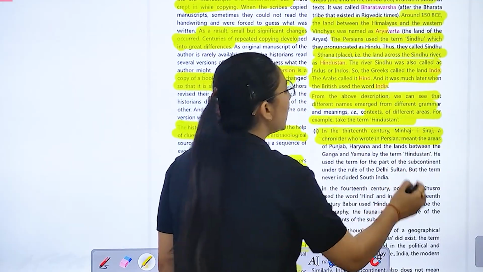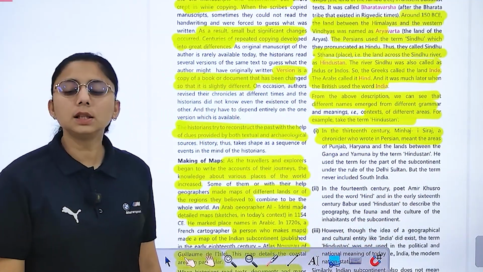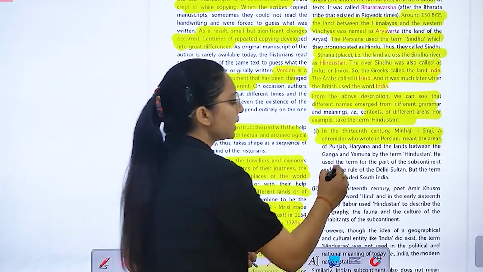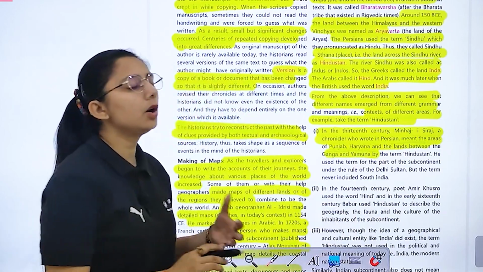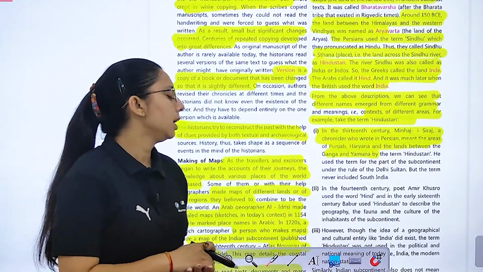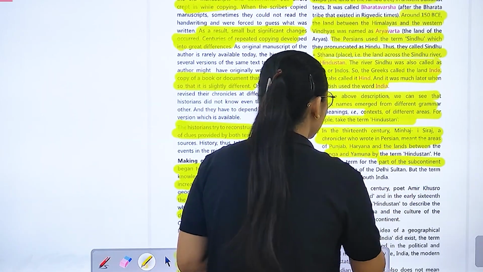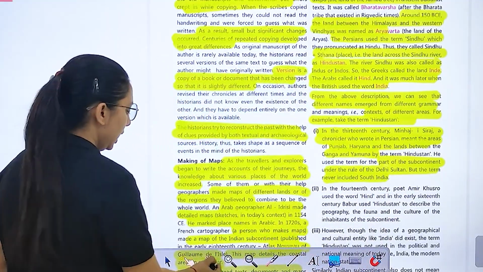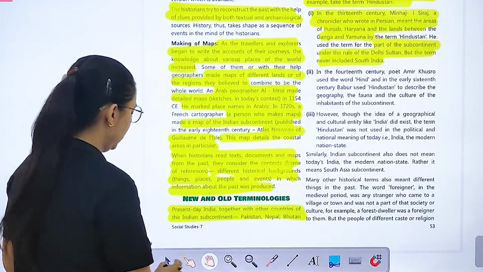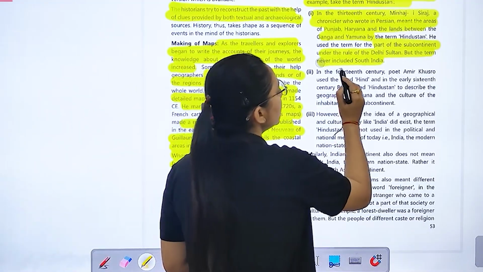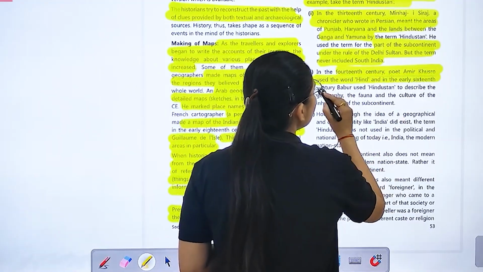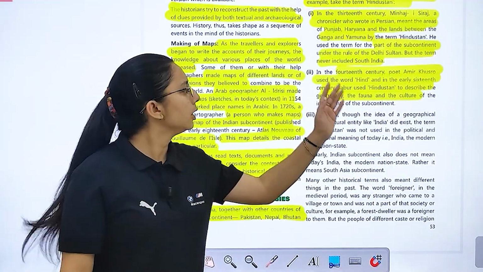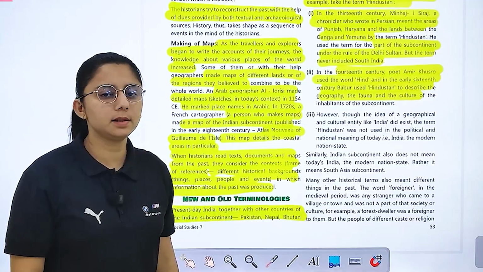In the 13th century, Minhaj-e-Siraj, एक chronicler थे who wrote in Persian, meant the areas of Punjab. वो आपके कौन से एरिया थे? पंजाब के, हरियाणा थे, और जो आपका गंगा और यमुना के बीच का लैंड, राइट. He used the term for the part of the subcontinent under the rule of the Delhi Sultanate, but the term never included South India. लेकिन इसमें जो word है वो South India included नहीं था. In the 14th century, poet Amir Khusro used the word Hind, and so in the 14th century, poet थे Amir Khusro, so he used the word Hind. In the early 16th century,